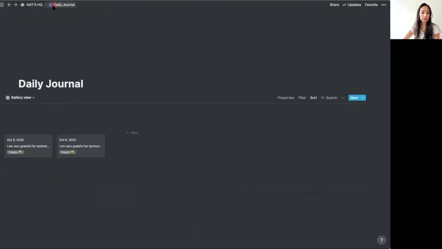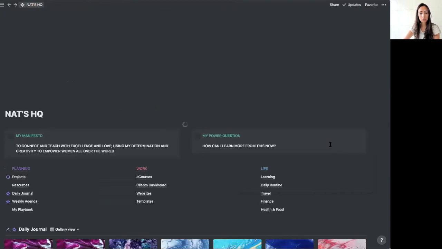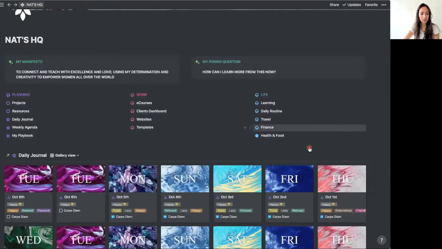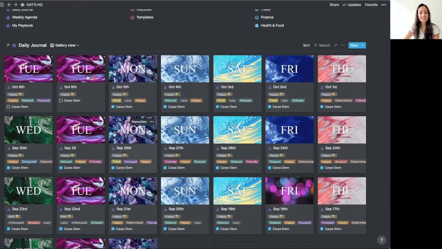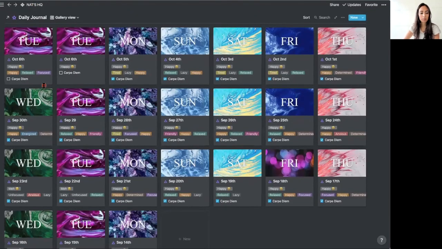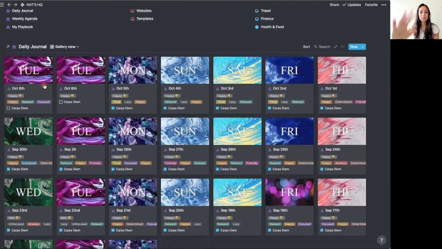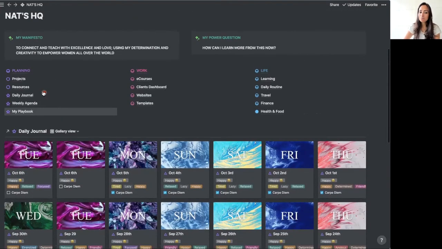And the great thing about it is that my journal shows up on my dashboard here. And in here I did two of them, so that's why there are two of them here. I like to do them descending so I can see the last entry up top, but that's just my preference. What I really love is to see it build, and I'm pretty sure eventually I'm going to have to filter, like to show just the current month or something of the sort. And that's it. I hope you enjoy it.